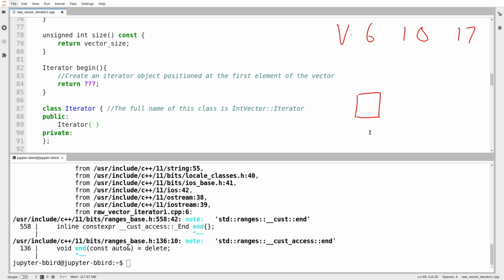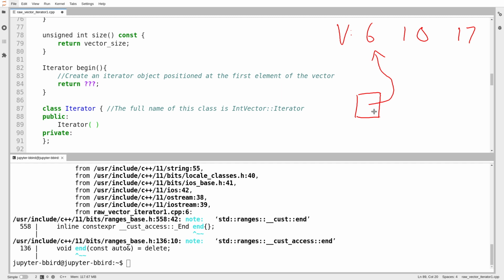We saw in a previous week that we made an object that pretends to be a number. So these fraction objects, which were actually objects with behavior, but we could use operators to make them behave just like a regular numerical value. We're going to do the same thing with our iterator object here. And so I want the iterator to impersonate a sort of pointer to an element of the sequence. To do that, what do I need?